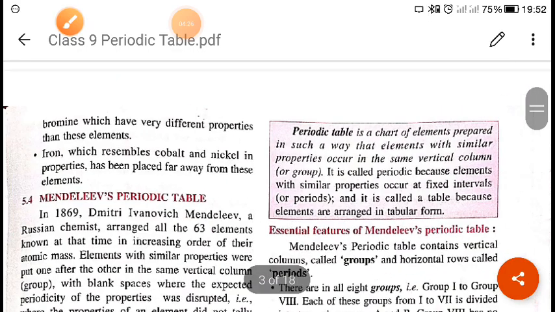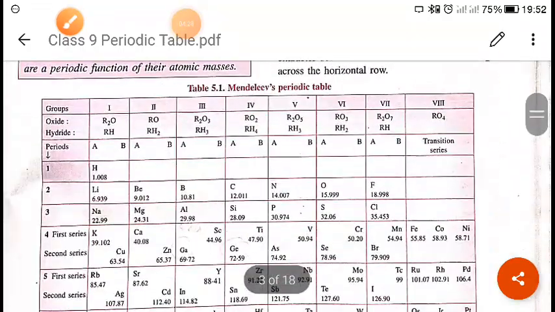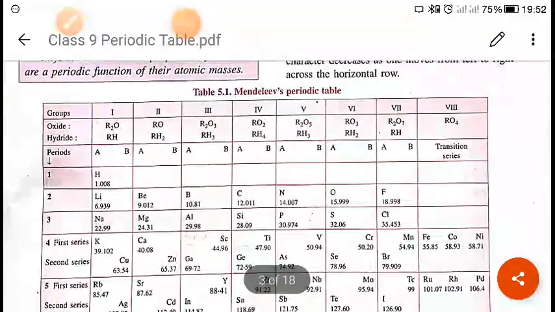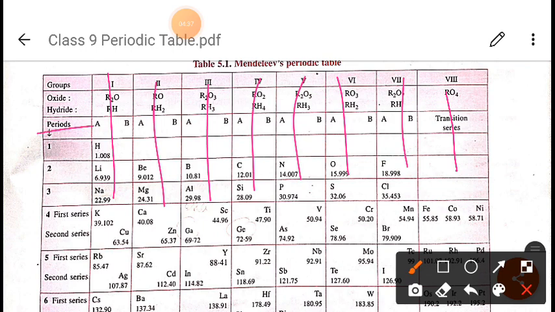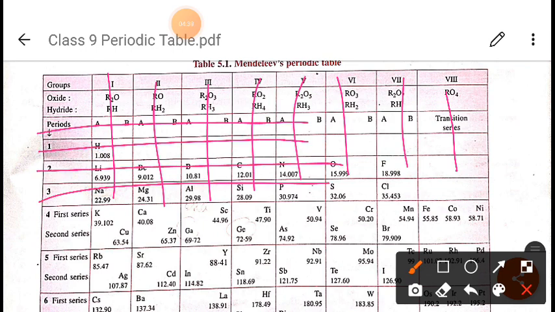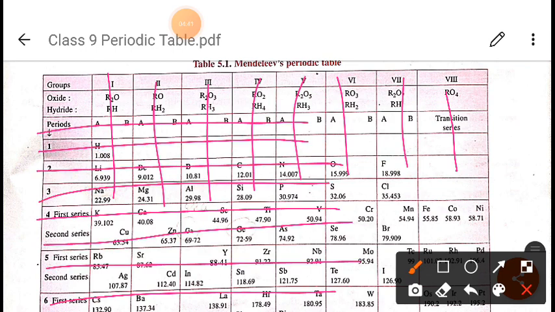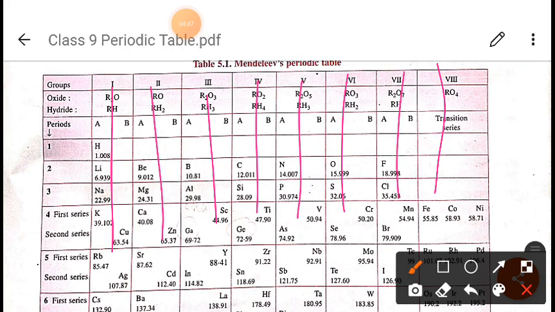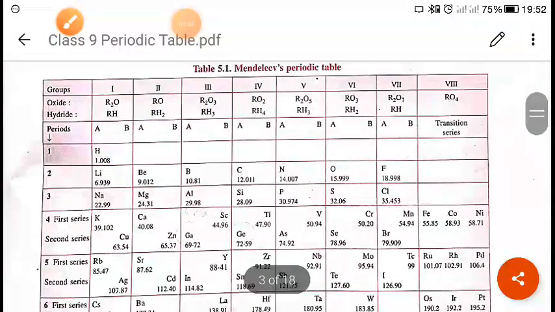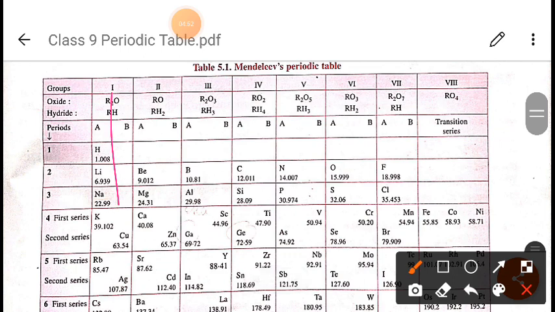You will see here, this is a periodic table. As you can see, the elements are arranged in vertical columns or groups. This is called group, and this is called period. 1 2 3 4 5 6 7, this is called period, and this is called group, 1 2 3 4 5 6 7 8. So in Mendeleev's periodic table there are 8 groups: group 1, 2, 3, 4, 5, 6, 7 and group 8.